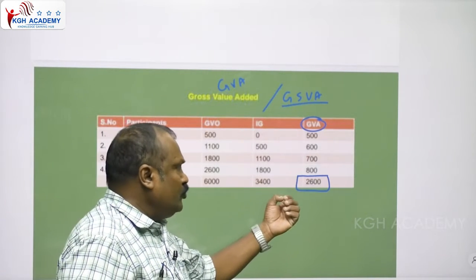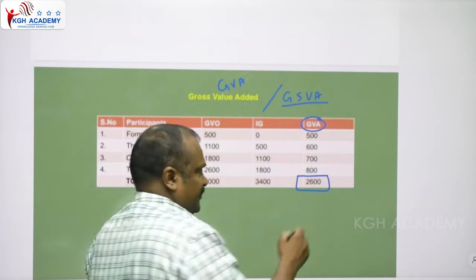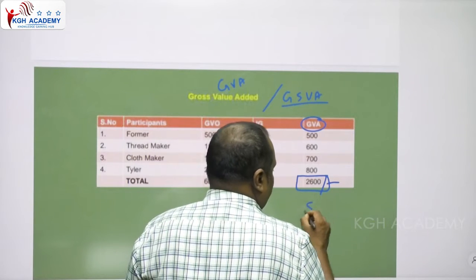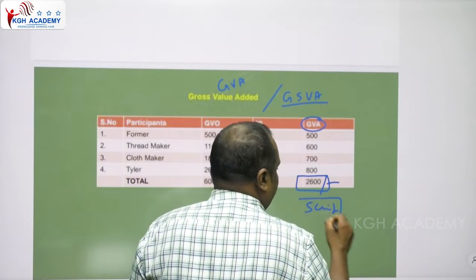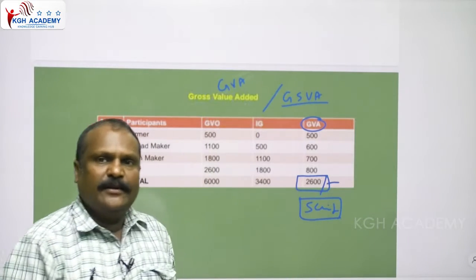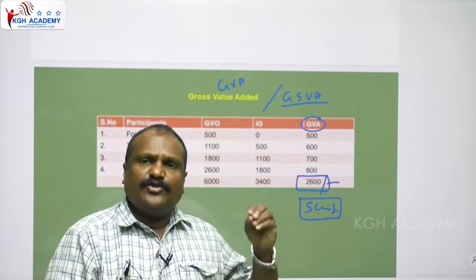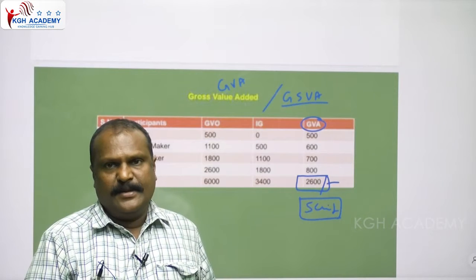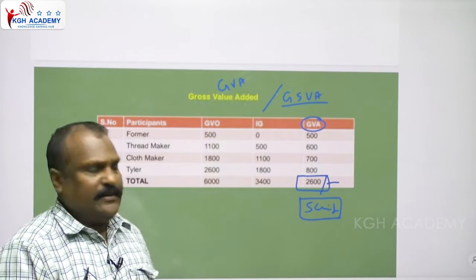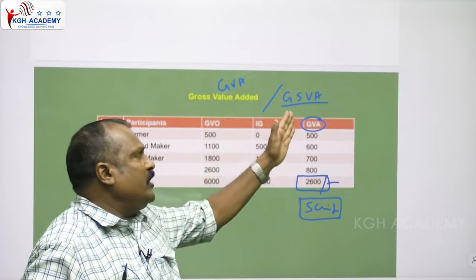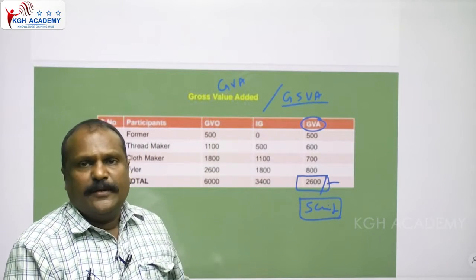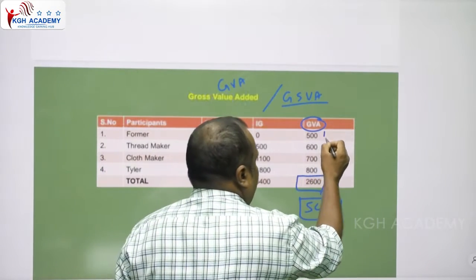See, the 2,600 rupees price is for a pant and a shirt, that is, a suit. The pant and shirt is sold for 2,600 rupees by the tailor in the market. But here, how many values are added to produce the pant and shirt? Four values are added.